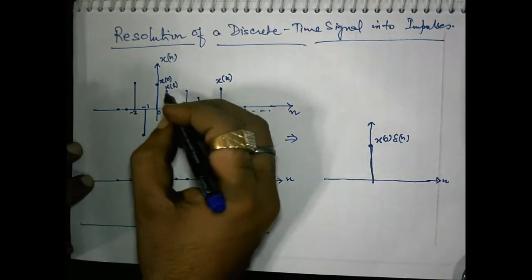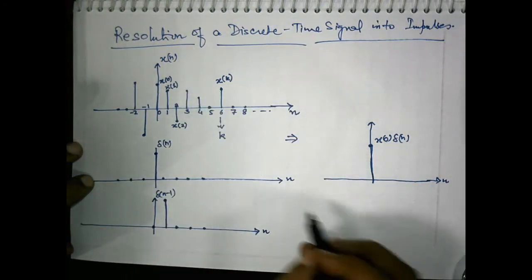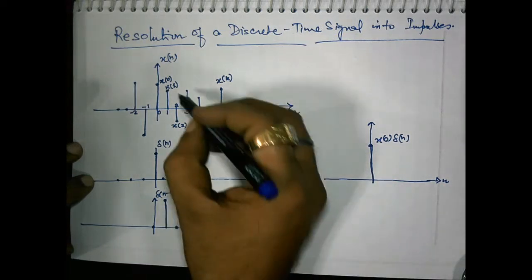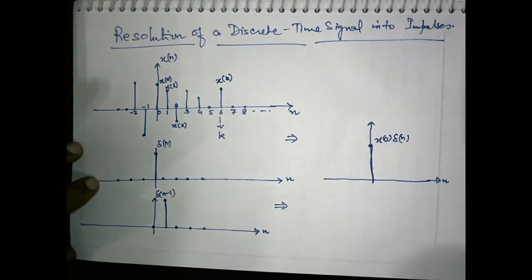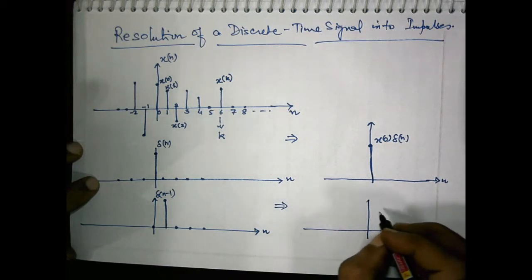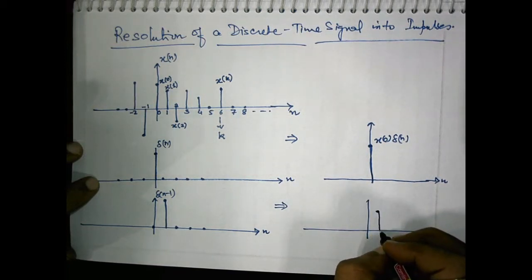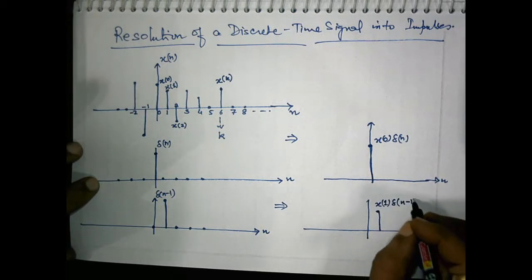So what we obtain at the output because of this multiplication, naturally, is x(1) delta(n minus 1).